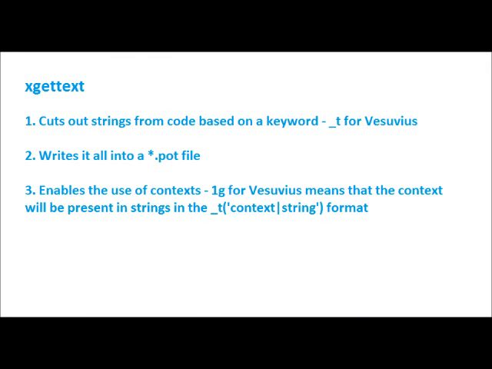Okay, the next portion is actually on the xgettext terminal command. Now I'll explain a bit of that to you. Xgettext is basically a terminal command that cuts out strings from code based on a specific keyword. For Vesuvius, that's _t, and it writes all those strings into a PO template or Pootle translatable template file. And in the case of Vesuvius, we are using context to enable translators to easily understand what exactly they are translating. So we have a specific option for the xgettext command, as you can see from the third point listed there.